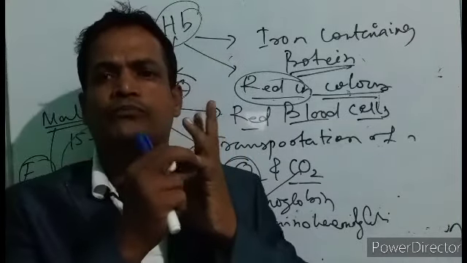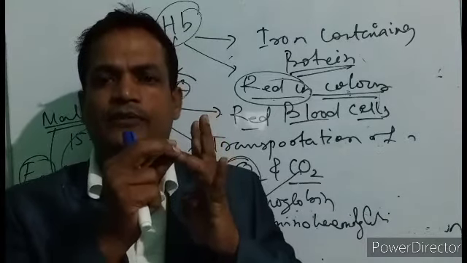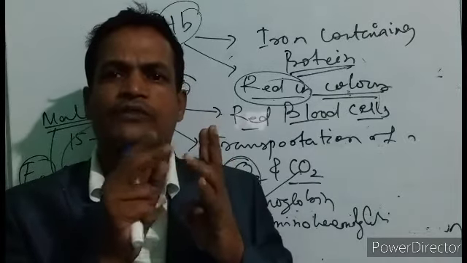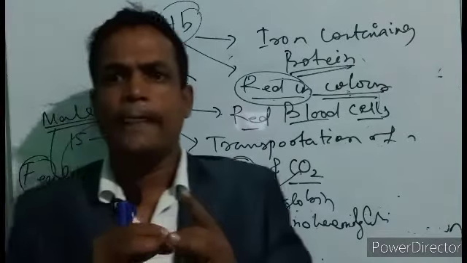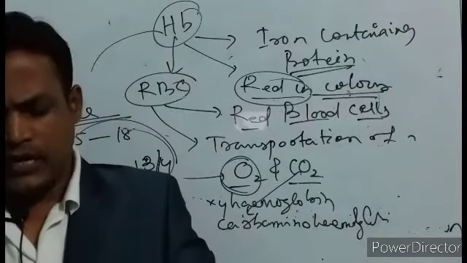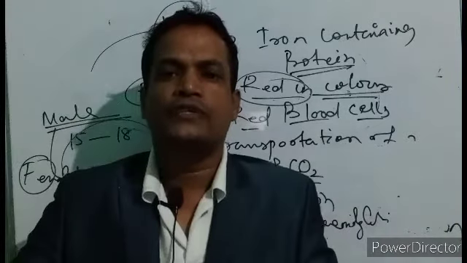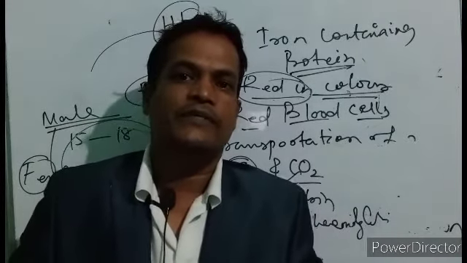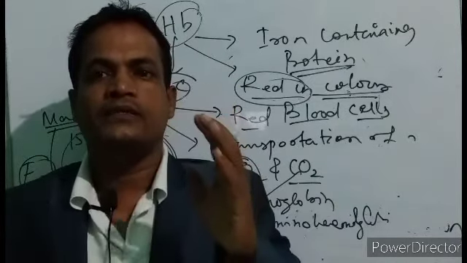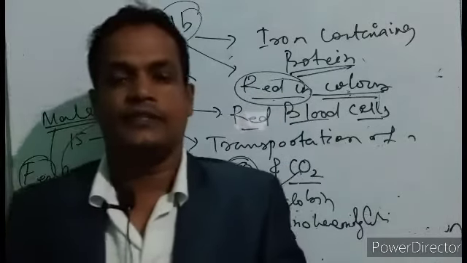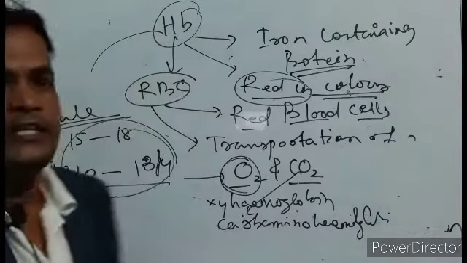Number one is the formation of bones. Number two is the formation of different types of cells, as we have discussed: blood cells, nerve cells, heart cells, kidney cells. All the cells are formed due to the presence of minerals. Number three, they help in the formation of enzymes, hormones, and hemoglobin. And number four, they maintain the salt and fluid balance of our body. So these are the four important functions played by the mineral nutrients. Now we will go through them individually.